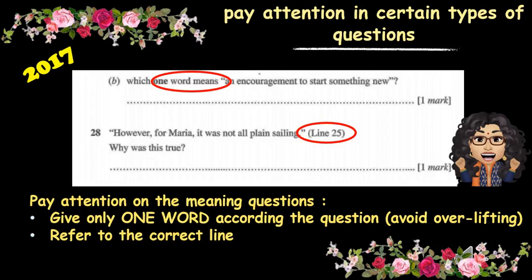And then there's another. They only ask a question on line 25, and this is more about interpreting the meaning, the idea. So try to read a few times. Although they ask about line 25, you have to pay attention to the concerned paragraph so that you get the meaning. Try to look into this kind of question. If you come across this in the 2020 SPM reading comprehension section, pay extra attention.